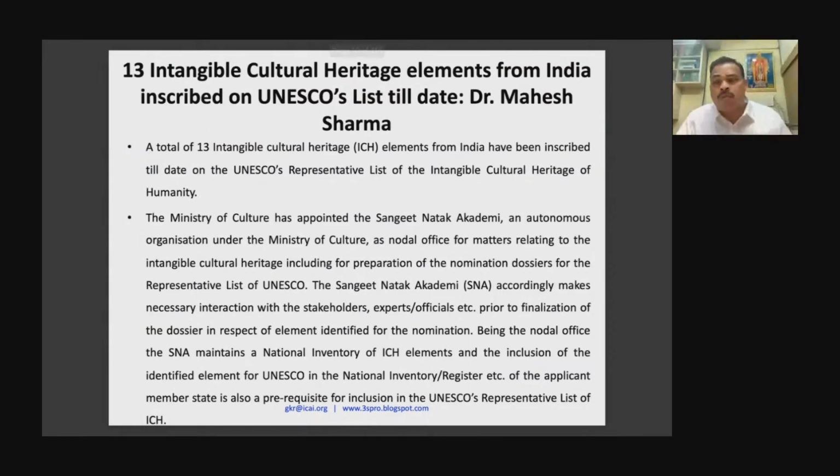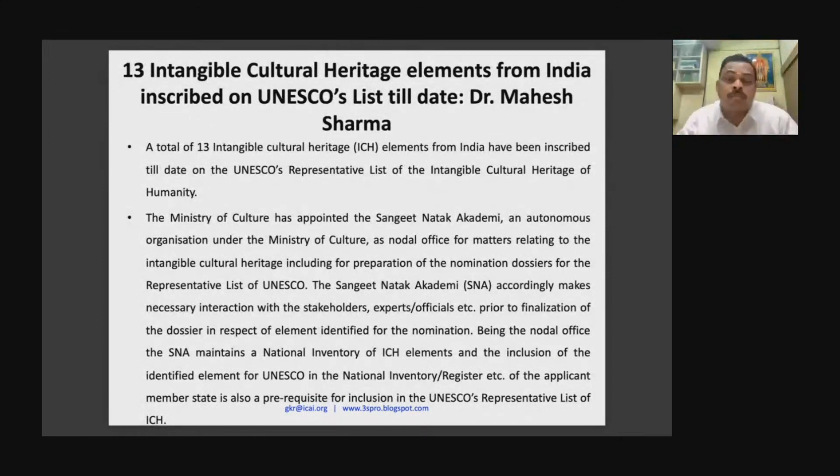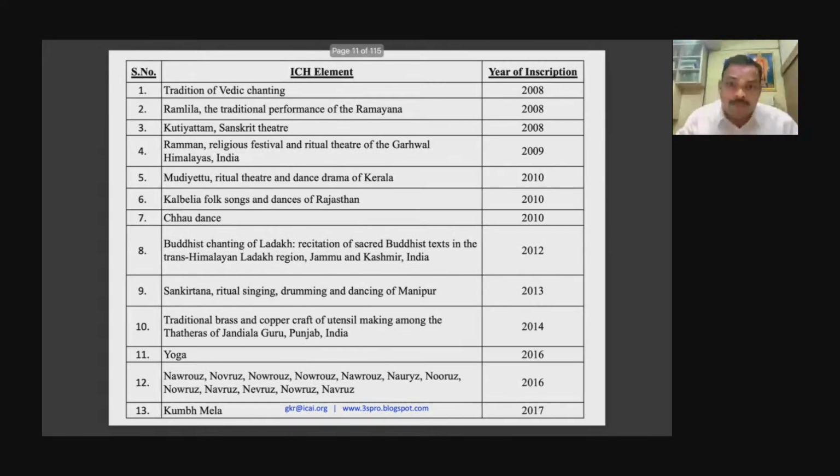I want to make one more observation here: UNESCO has identified 13 intangible cultural heritage elements in India. Starting from Vedic chanting, Kutiyattam, Ram Leela, Yoga, Kumbh Mela, Kalbelia folk dance and songs of Rajasthan, everything forms part of your ICH, the intangible cultural heritage. Today, there are places where you get business only because of this kind of intangible cultural heritage.